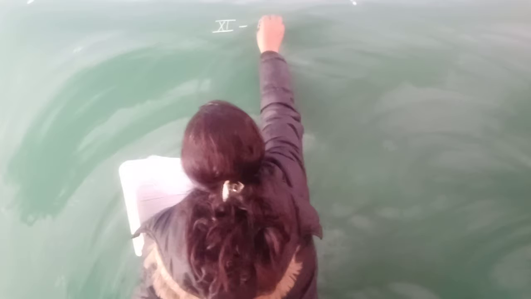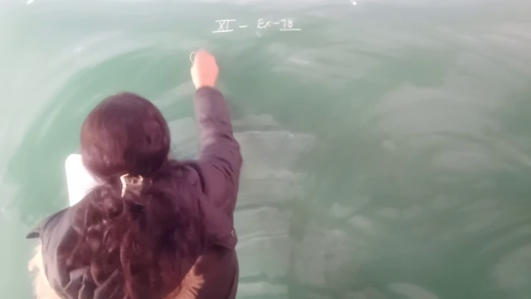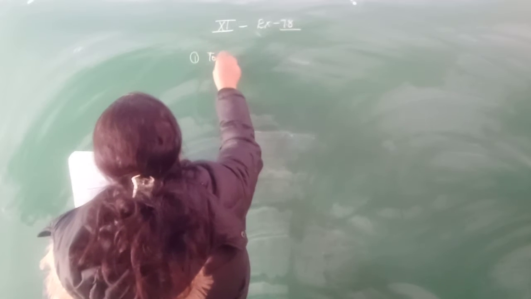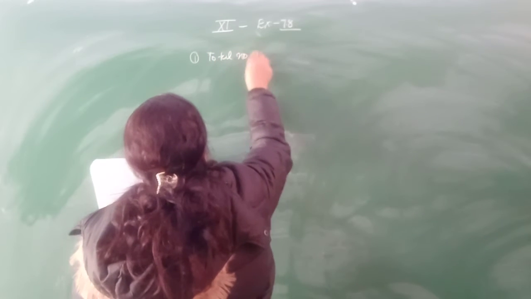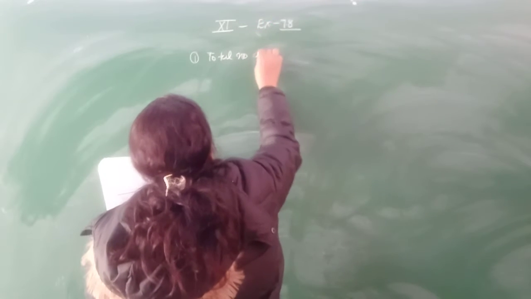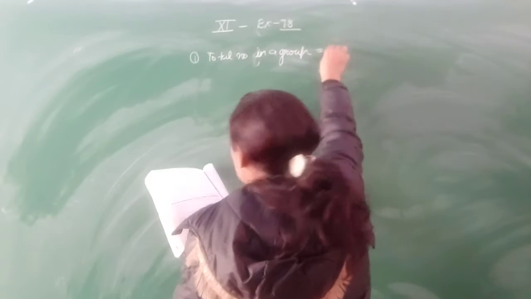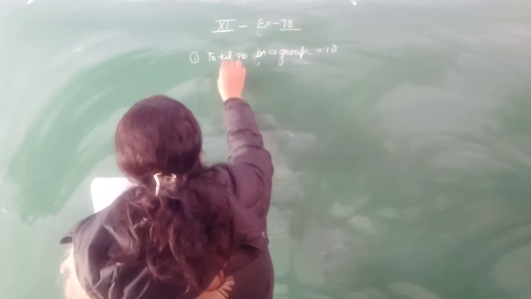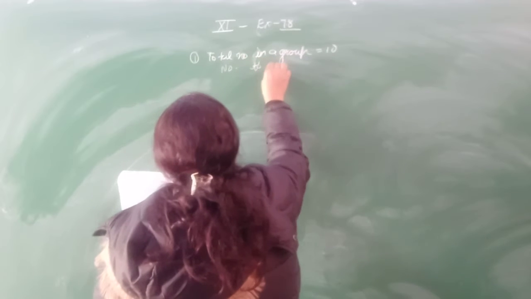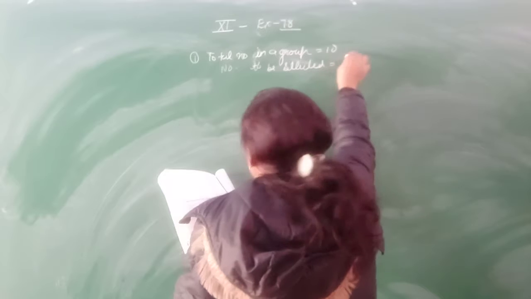So your number of ways will be, first question, total number in a group, that is 10. Number to be selected, that is 5.